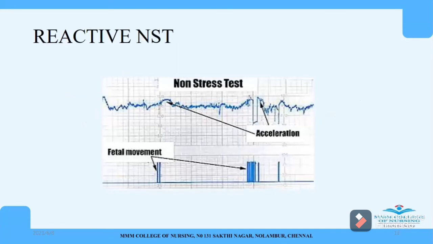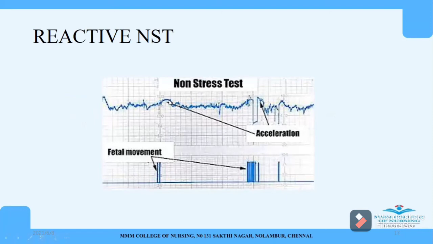So let's see some of the pictures of reactive NST and non-reactive NST. So this is a picture of a reactive NST where, when there is a fetal movement, the fetal heart rate is increasing.